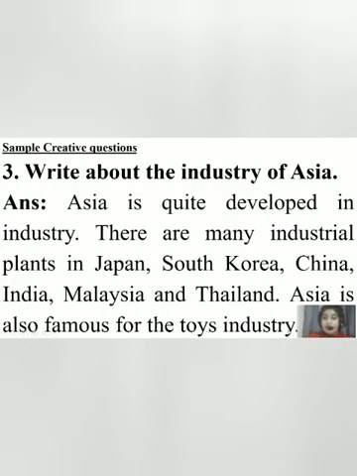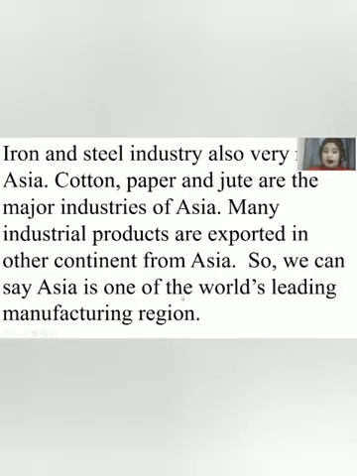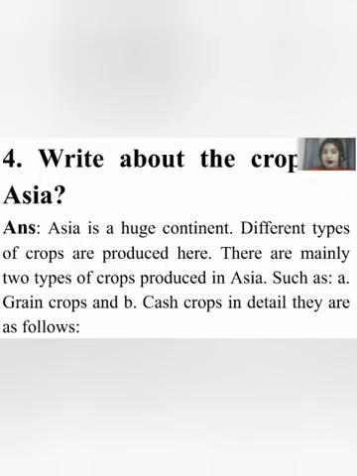What about the industry of Asia? Asia is quite developed in industry. The main industrial plants are in Japan, South Korea, China, India, Malaysia and Thailand. It is famous for the toy industry, and the main industries of Asia are cotton, paper and jute. So it is said to be the world's leading manufacturing region.